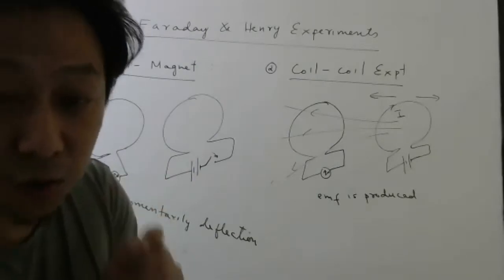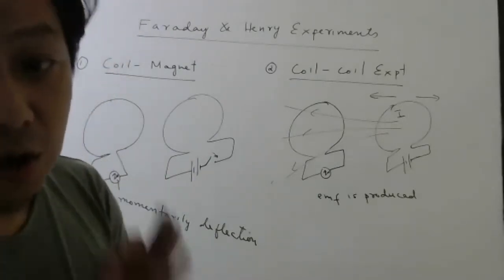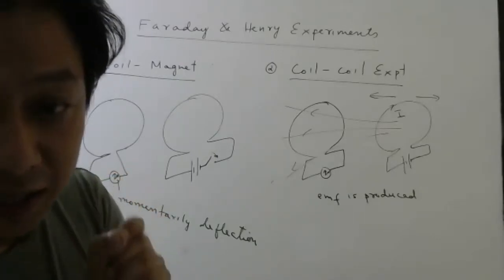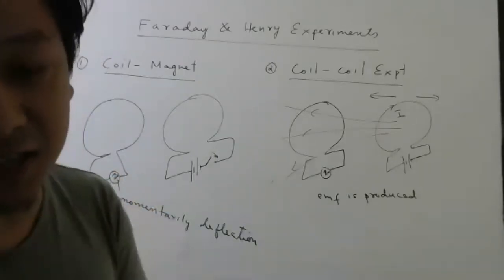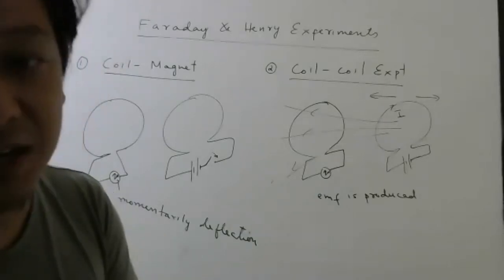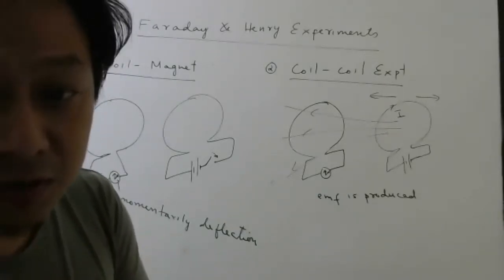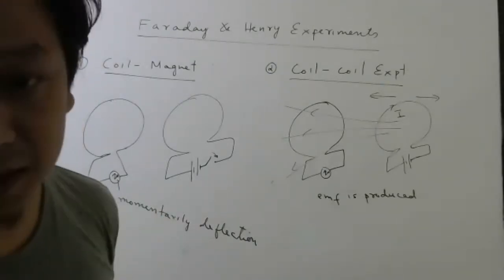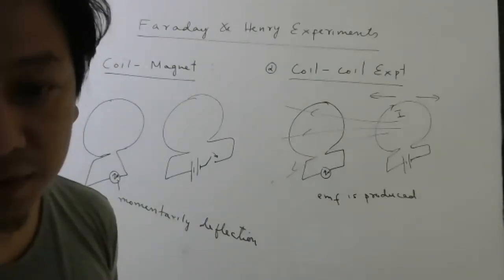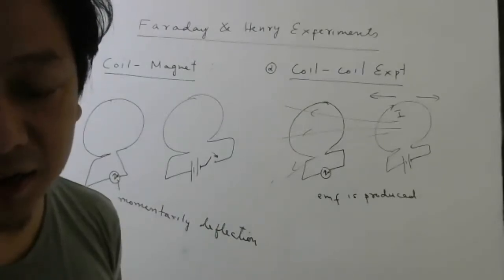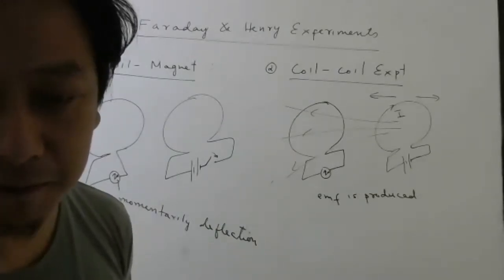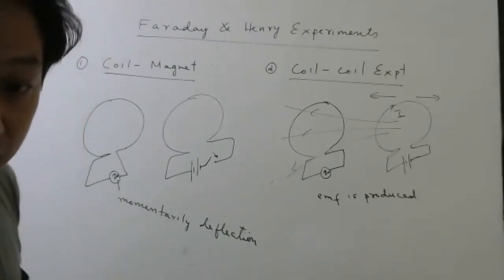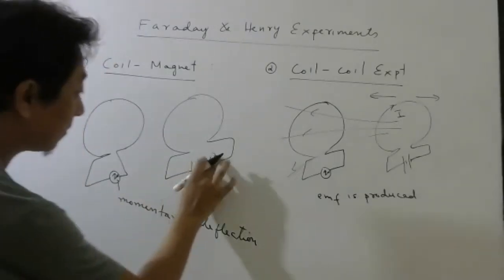Understood or not? So all this is showing what, students? All these experiments are showing that change in magnetic field in a given circuit produces EMF in the circuit, which results in current. Understood or not? Just let me know Y or N. No means I will explain once more. Understood? Okay.